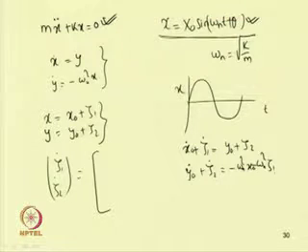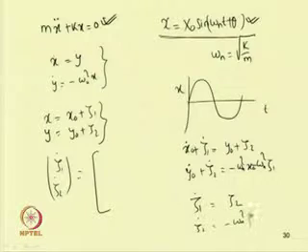For the initial condition, x equal to x 0 sin(omega n t plus theta 0), we know x 0 dot equal to y 0 and y 0 dot equal to minus omega n square x 0. So they will cancel, and we have zeta 1 dot equal to zeta 2 and zeta 2 dot equal to minus omega n square zeta 1.